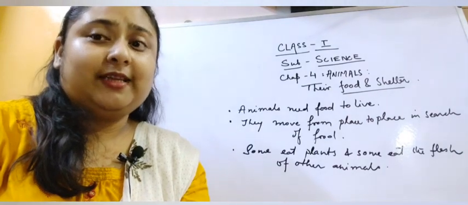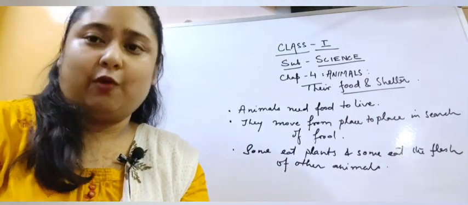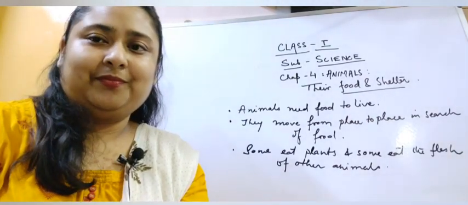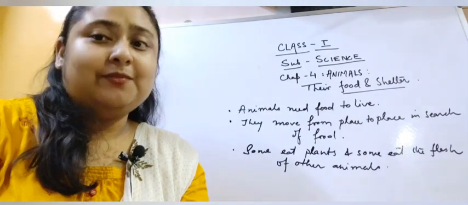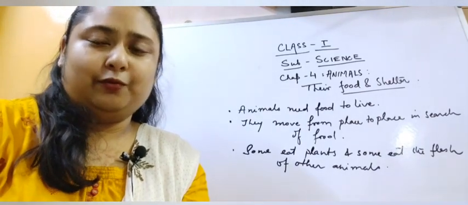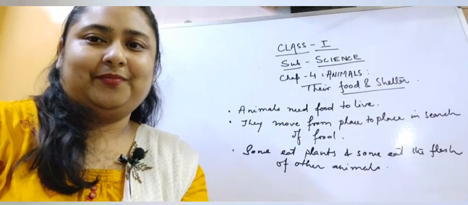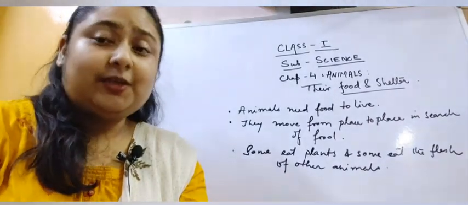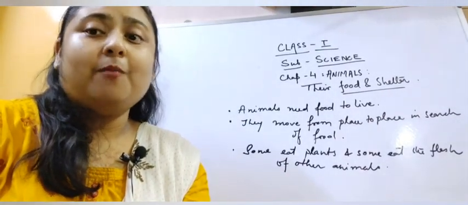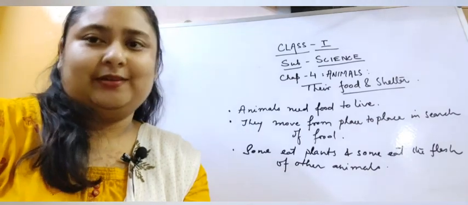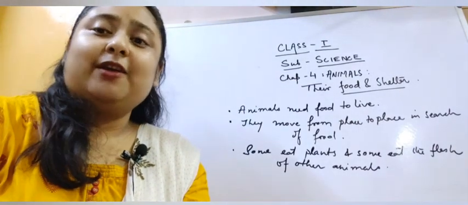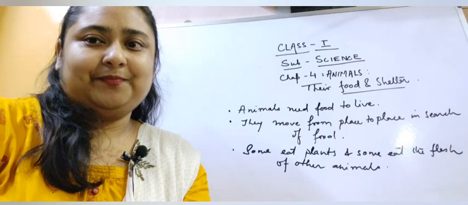So all the living things need food and water to grow. Similarly, animals also need food to grow. So, in search of food, they move from one place to another. There are different kinds of animals.